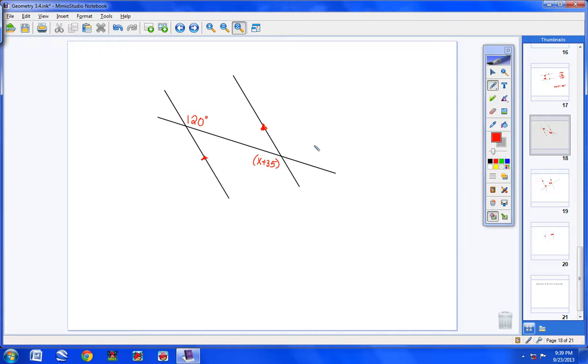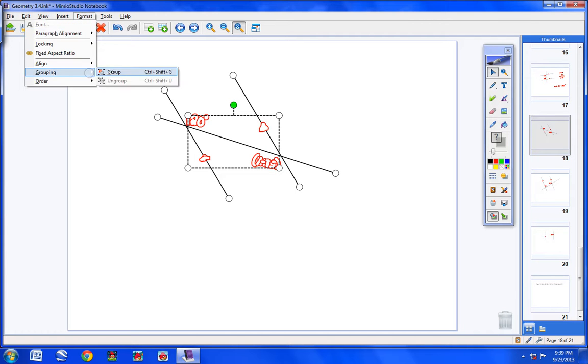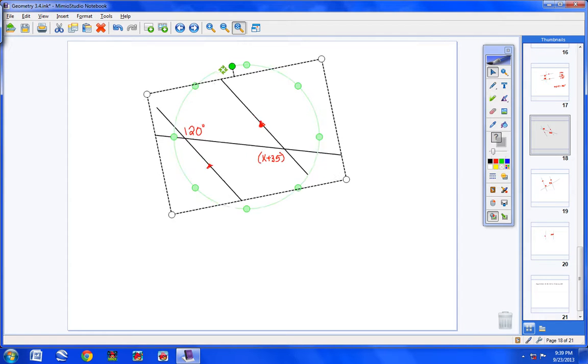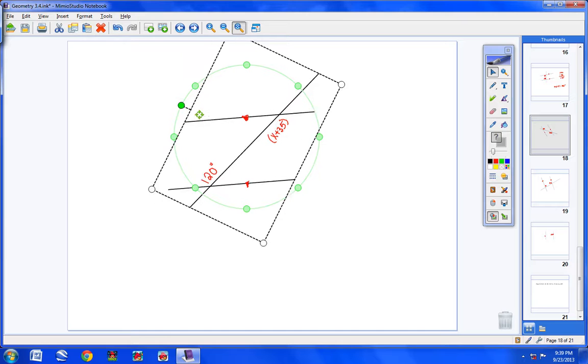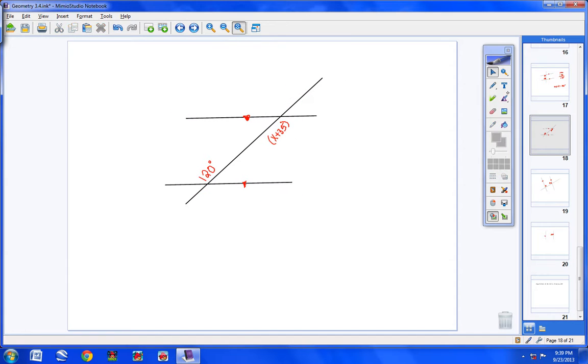Okay, first of all, I have 2 parallel lines cut by a transversal. If it helps you to just a little turn this thing, then feel free to do that. I like to do it. I think it helps you see things a little better. So there's my 2 parallel lines going across. There we go. So there's my 2 parallel lines right here cut by a transversal. Now let's see. Here's a parallel line and here's a parallel line. Notice how this angle is below this parallel line. This angle is above it. So they're interior. Both of these angles are interior angles.